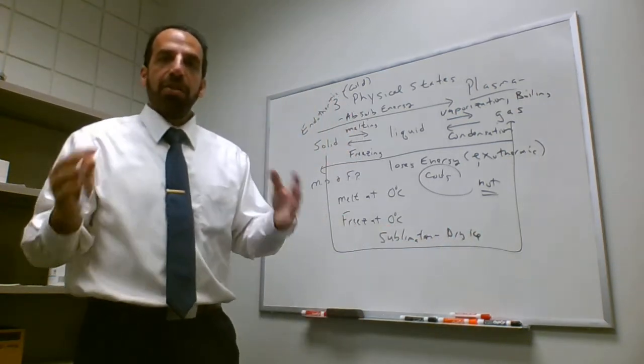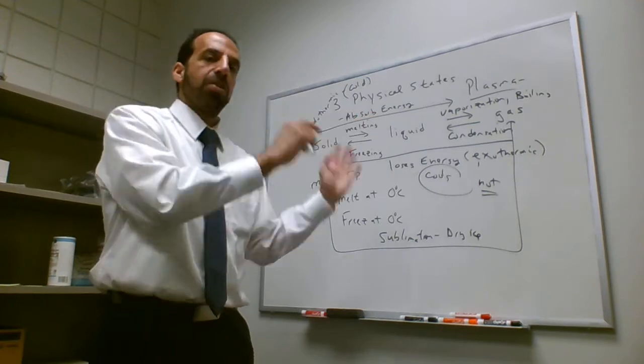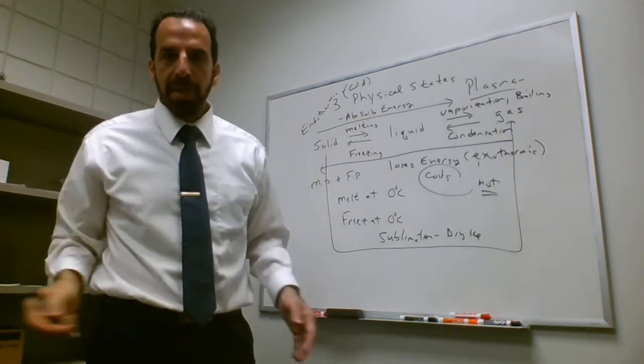So dry ice is a good example. Put a piece of dry ice, it goes directly from a solid to a gas. It skips the liquid part.